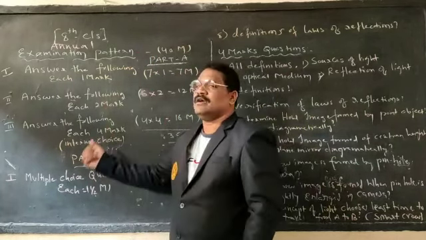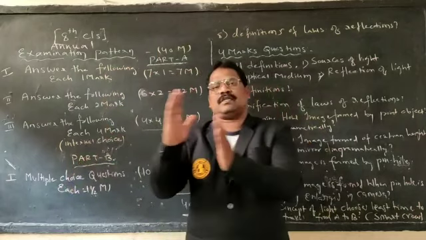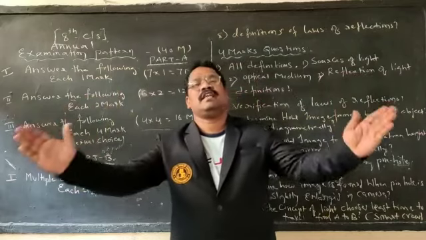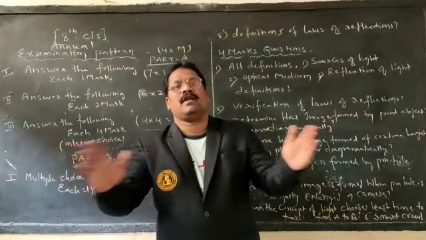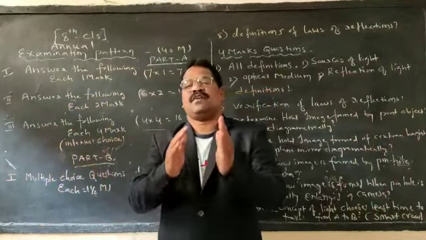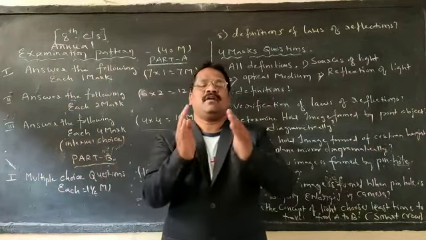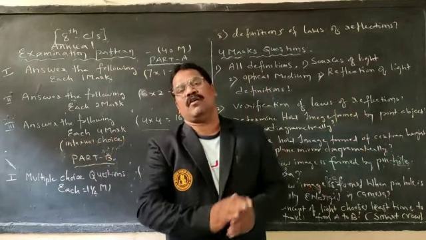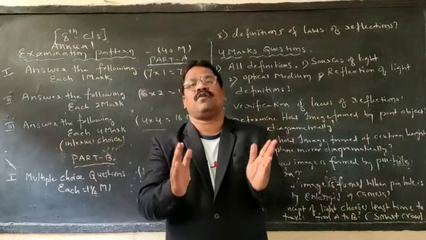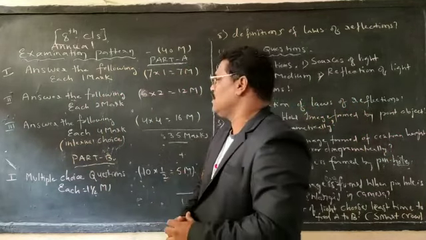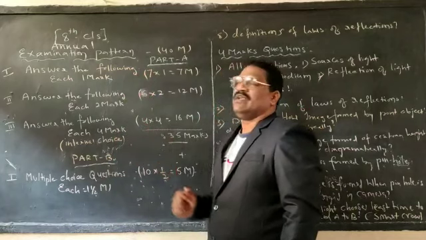But here, as physical science and biological science have been separated, they will give separate papers for us. For physical science a 40 marks paper, for biological science a 40 marks paper. So 40 plus 40 together is equal to 80 marks.